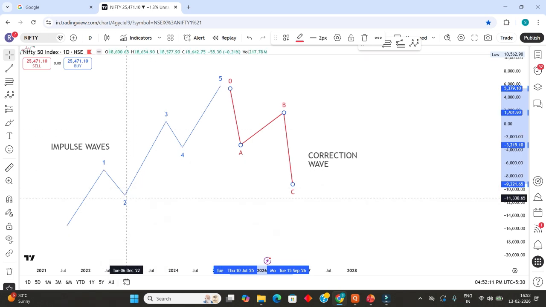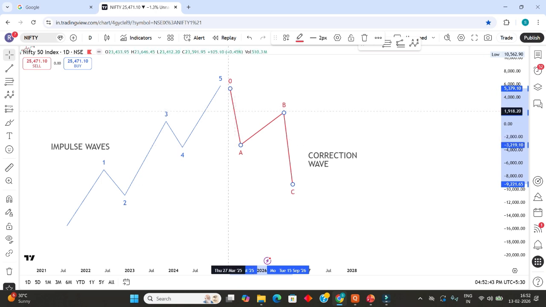But here wave 2 and wave 4 are in the opposite direction of the expectations, so he named them correction waves or corrective waves. Same way, this whole corrective wave is expected to be downside. So wave A is in the same direction as the expectation, so he named it an impulse wave.